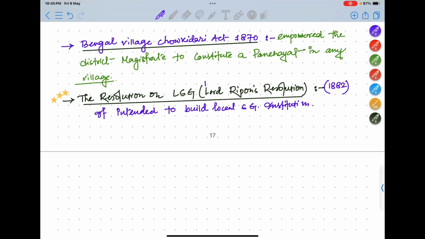This Lord Ripon is also known as the father of local self government. So you should remember who is the father of local self government? It's Lord Ripon. It is a previous year question also. In previous exams it has been asked.